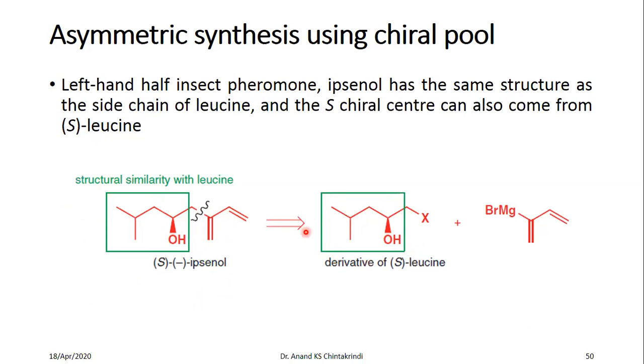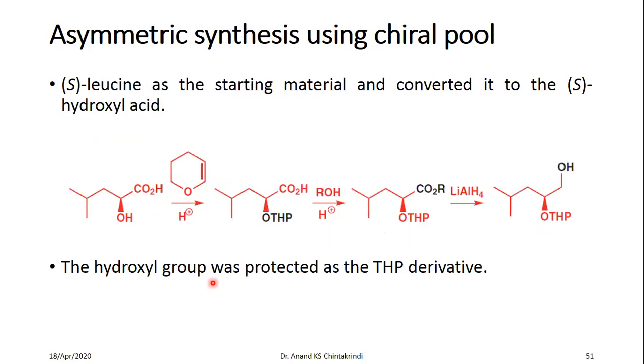You start with the leucine side chain, form a hydroxy acid of that leucine, and when you combine it with a Grignard reagent, you get ipsenol. We'll see the synthesis of this particular enantiomer, the S enantiomer of ipsenol.